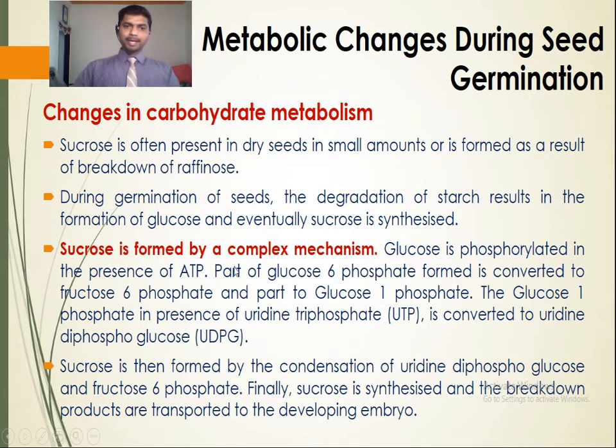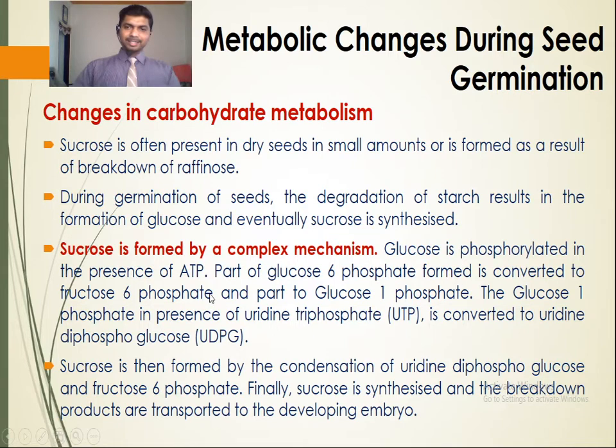Sucrose is formed by a complex mechanism. First, glucose is phosphorylated in the presence of ATP. The phosphorylation reaction means one ATP is utilized and converted into ADP, where the inorganic phosphate is attached to the glucose.